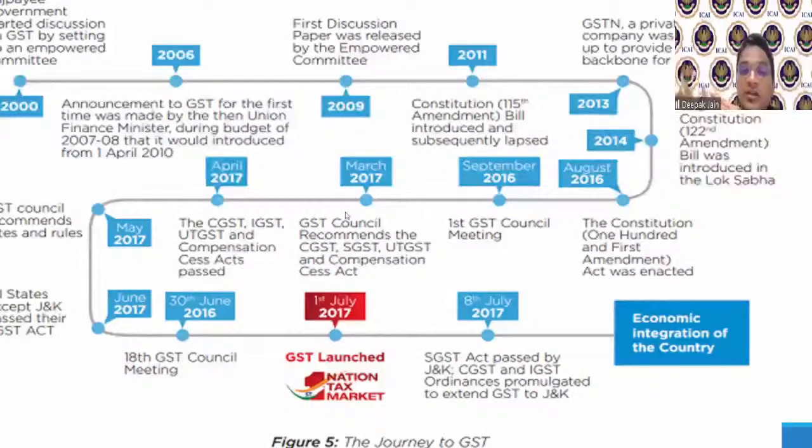The Act number series will be different. It was after the 121st Amendment that the 122nd Amendment came. Then it got converted and passed in August 2016, and we got the Constitution's 101st Amendment Act, which was enacted. So in August 2016, the stepping stone was laid and they said, okay, we'll bring in the GST.